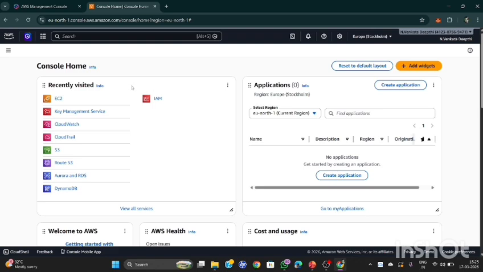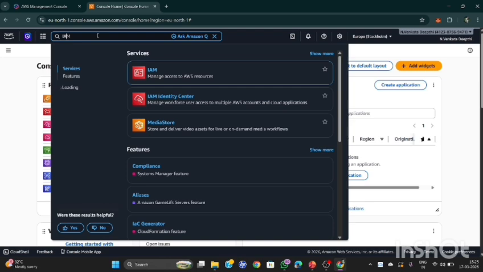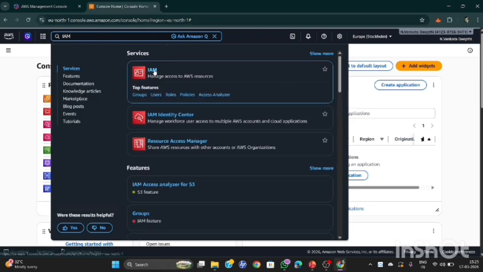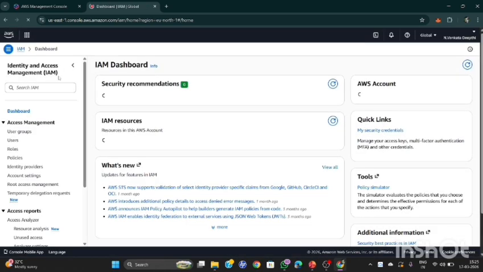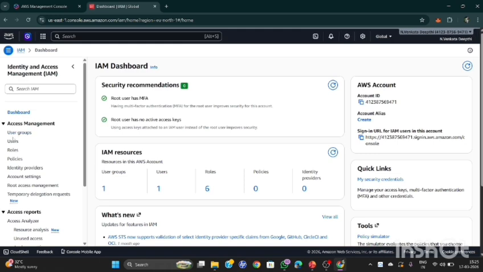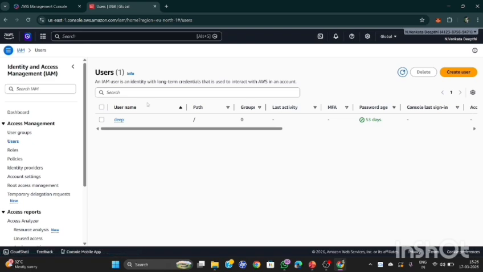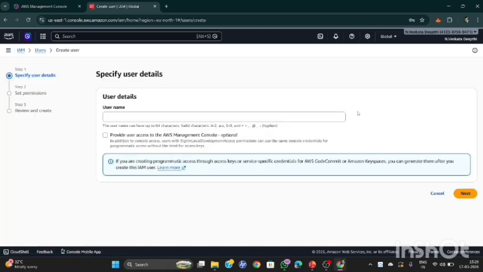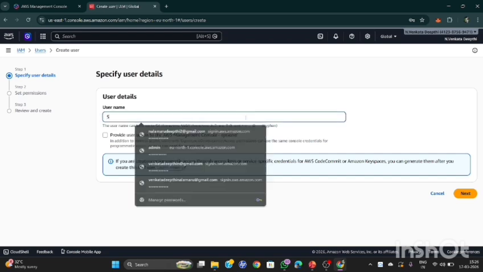Log into the AWS Management Console. Search for IAM in the search bar. Click on IAM and open the IAM dashboard. Click Users on the left side. Click on Create User. Enter a username. Here I am entering student1.